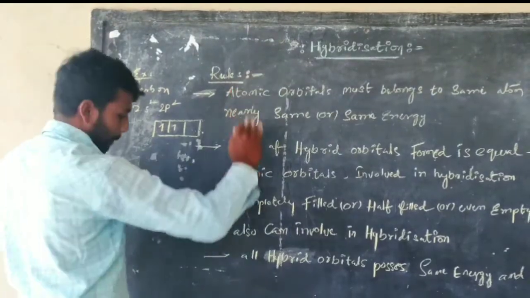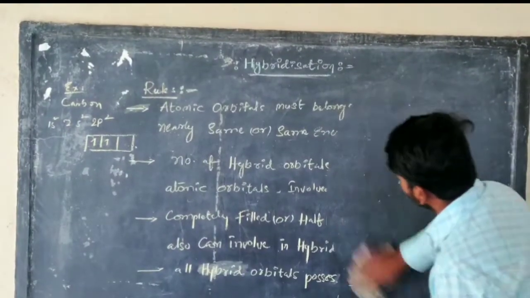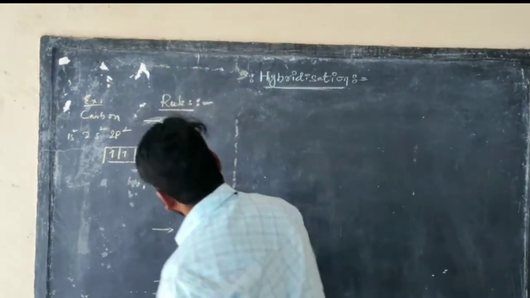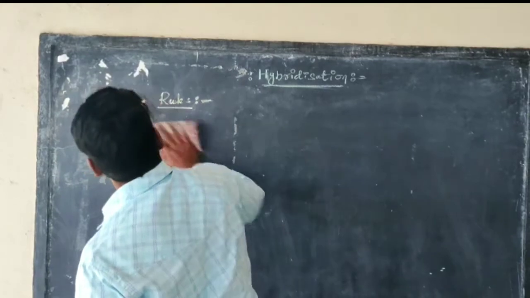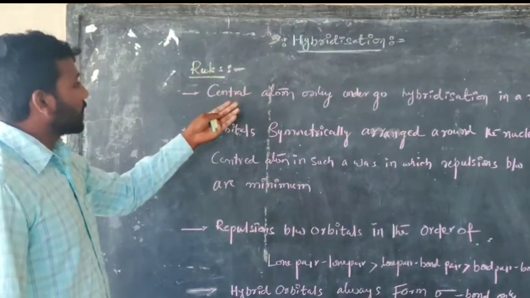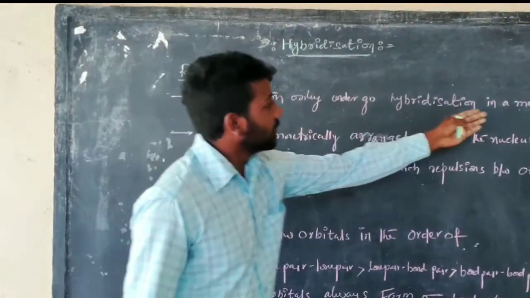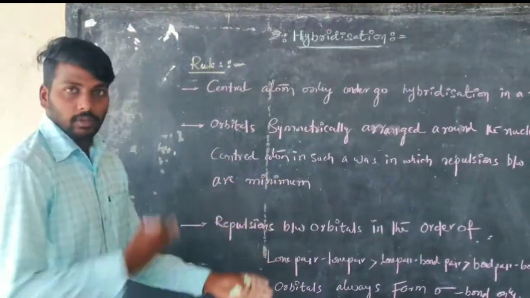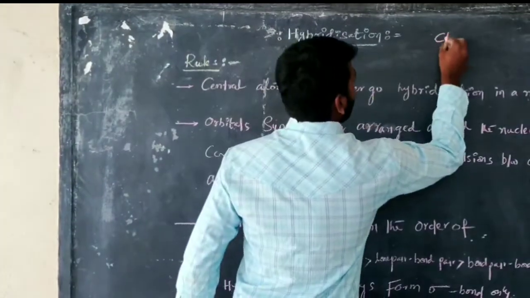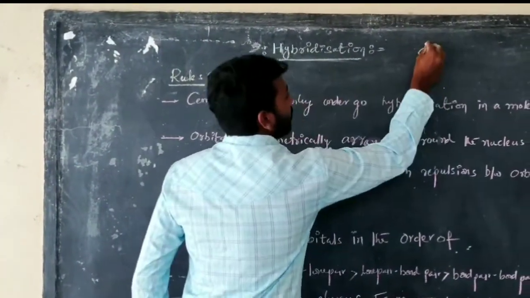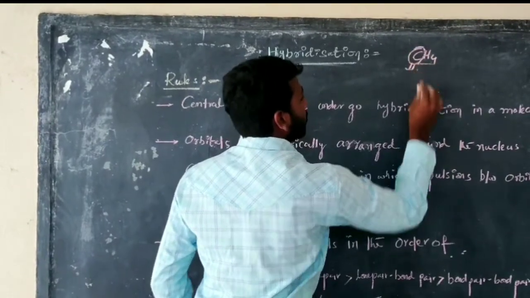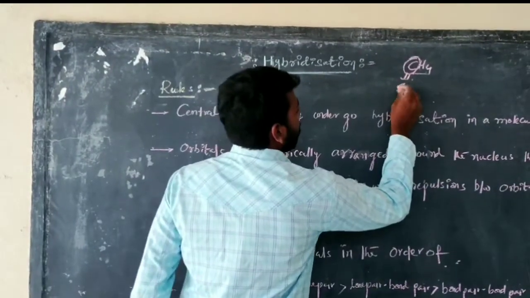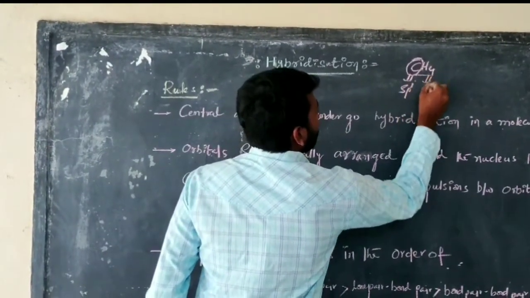Another rule: only the central atom in a molecule undergoes hybridization. In the methane molecule, only the carbon atom is involved in hybridization. This is sp3, and the shape is tetrahedral.